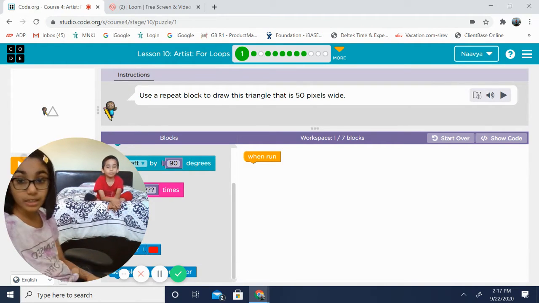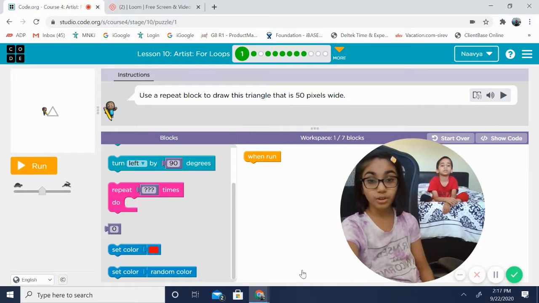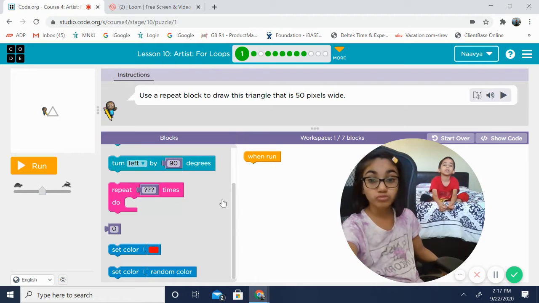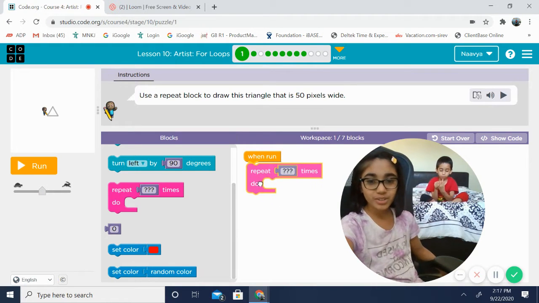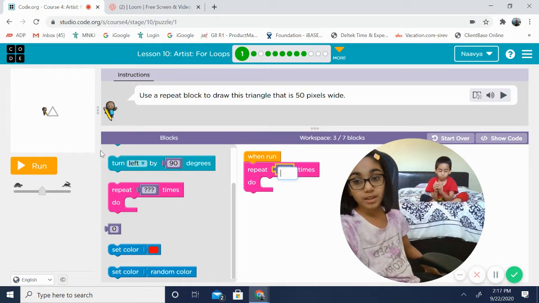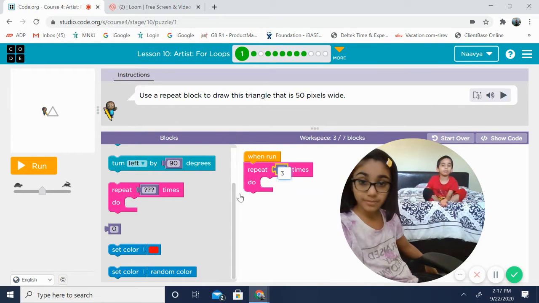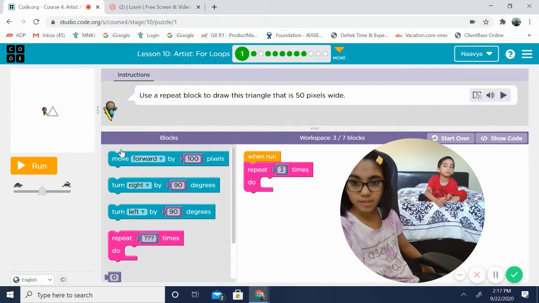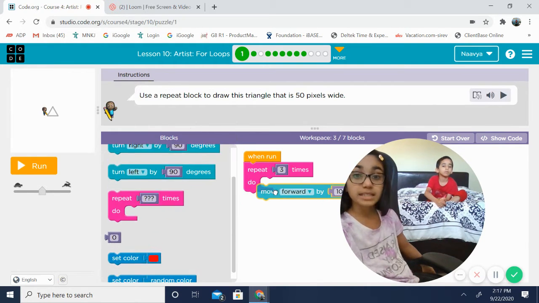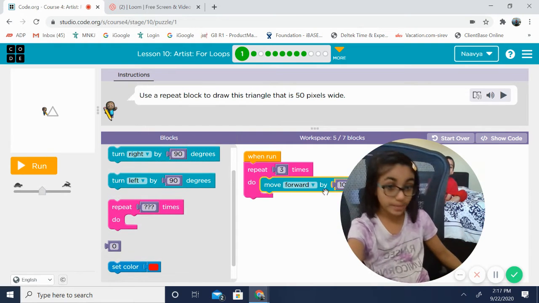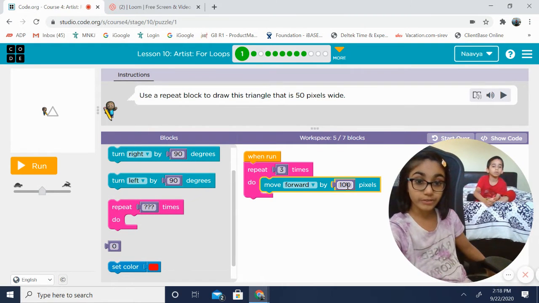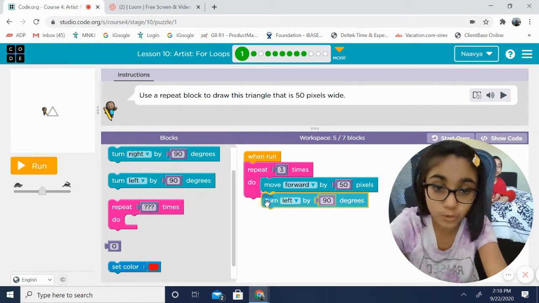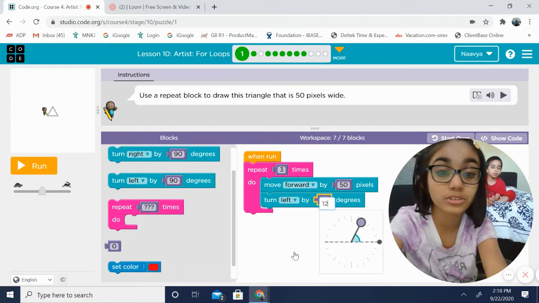Okay, so first activity. Use a repeat block to draw the triangle that is 50 pixels wide. So this is just a review. First we're going to take the repeat block. Since there's 3 sides, we need to enter repeat 3 times. And then we need to move forward 50 pixels because it says draw this triangle that is 50 pixels wide. So we're going to do 50 instead of 100. And then we need to turn left 120 degrees because it's a triangle.